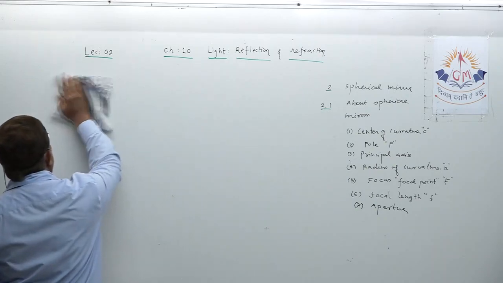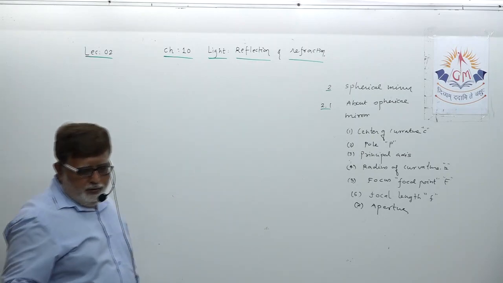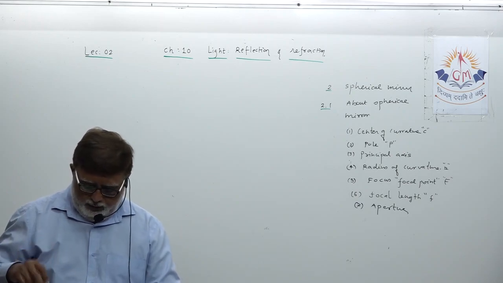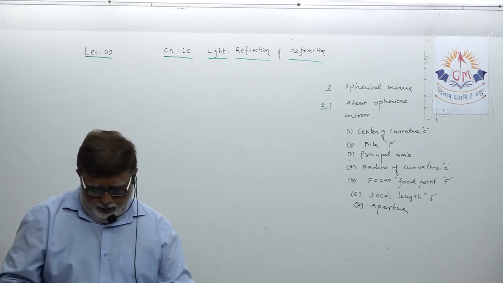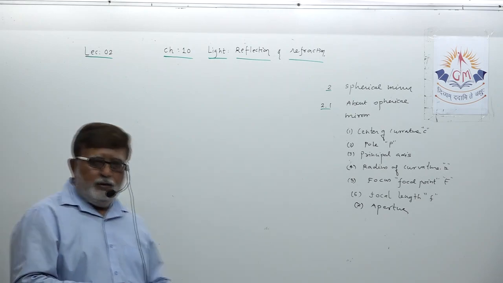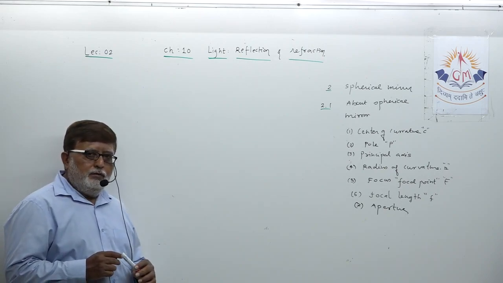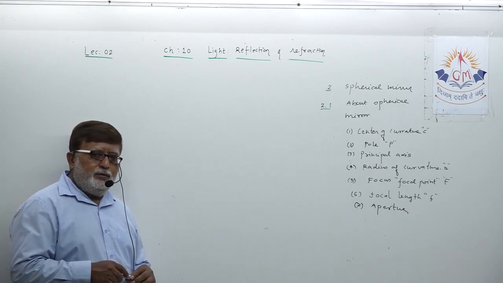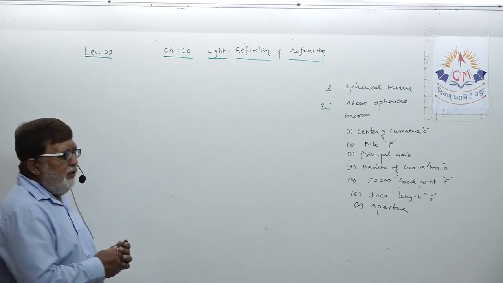But here, dear student, what you have to do? For representing image formation by a spherical mirror, you have to understand at least some of the rays which will help you make the image. It has been given in the topic representation of image by spherical mirror.